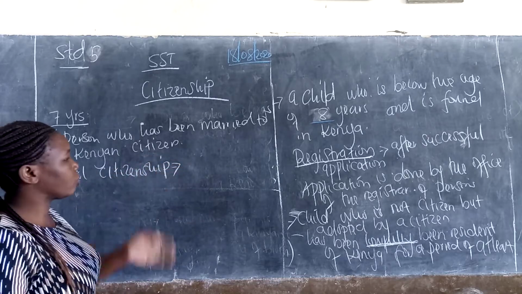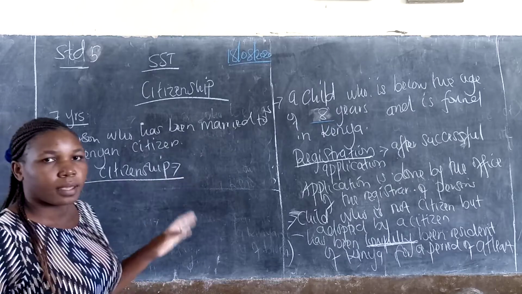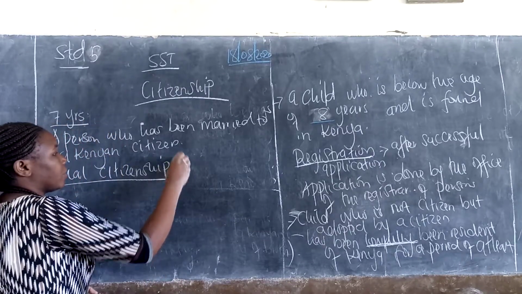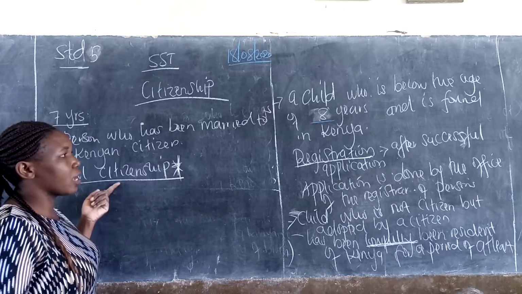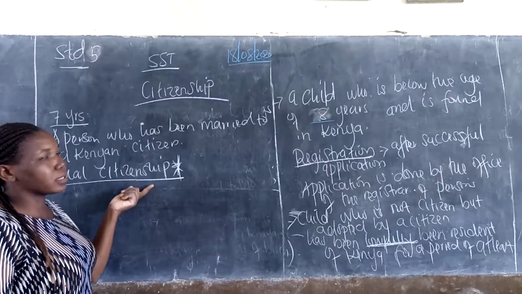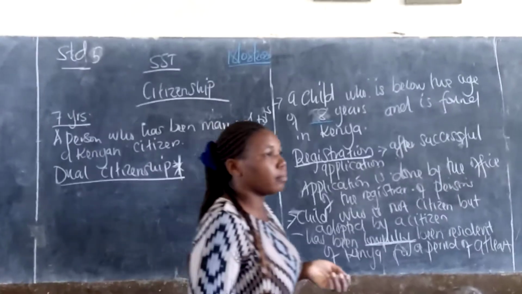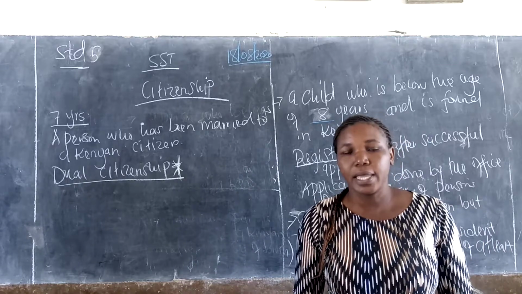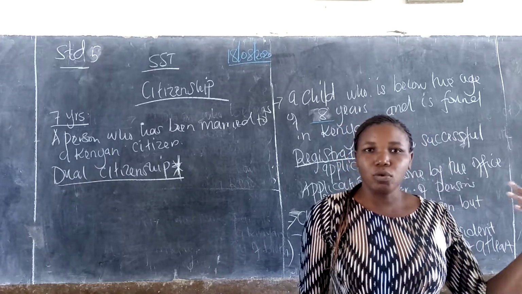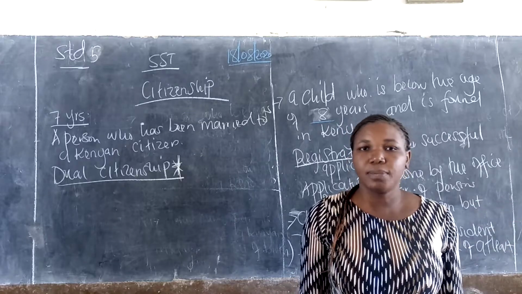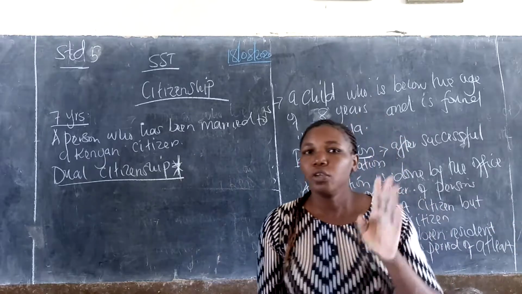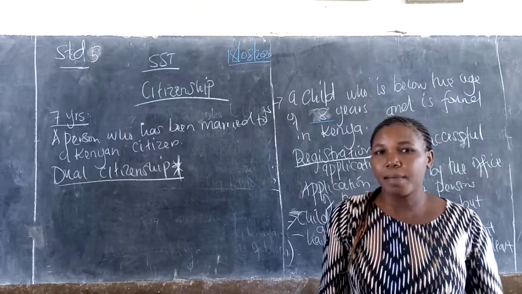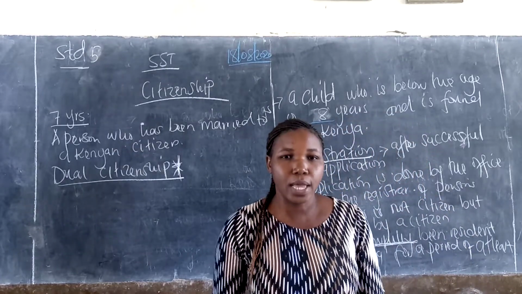This one, most of the books usually put it as registration by birth, acquiring citizenship by birth. So how can a person become a dual citizen? A dual citizen is maybe you are born in Kenya, you have lived in Kenya, and you decide to move away from here. You go and live somewhere else, you apply for the citizenship of another country, and you get that citizenship. After getting it, you can still become a Kenyan citizen since you were born here in Kenya.